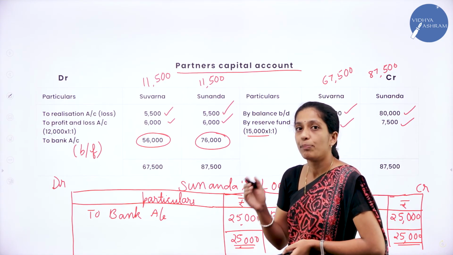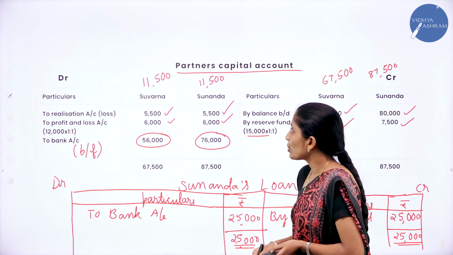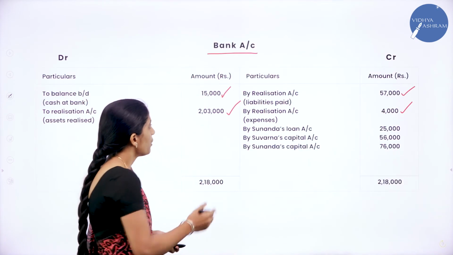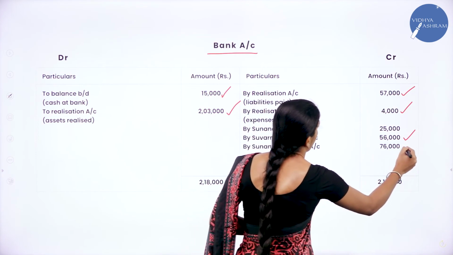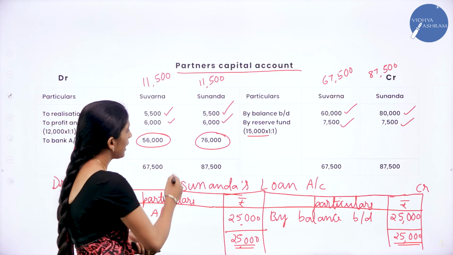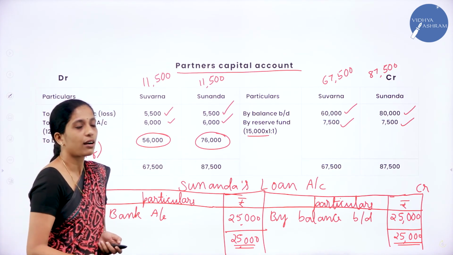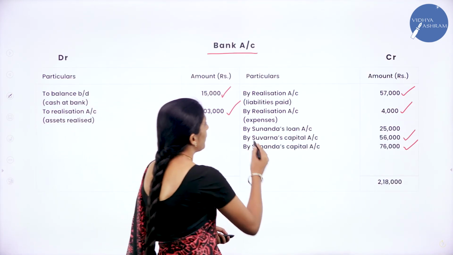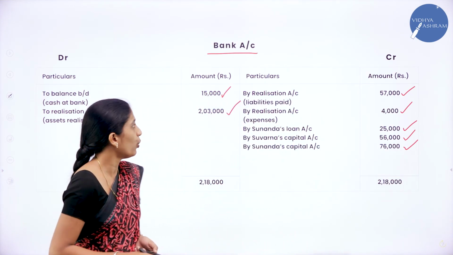We'll record it as by partners capital account, that is by Suvarna's capital account 56,000 and by Sunanda's capital account 76,000. After that, in our Sunanda's loan account there is a bank account here, right? So how do you record? By Sunanda's loan account 25,000. It is nothing but we have paid a loan.